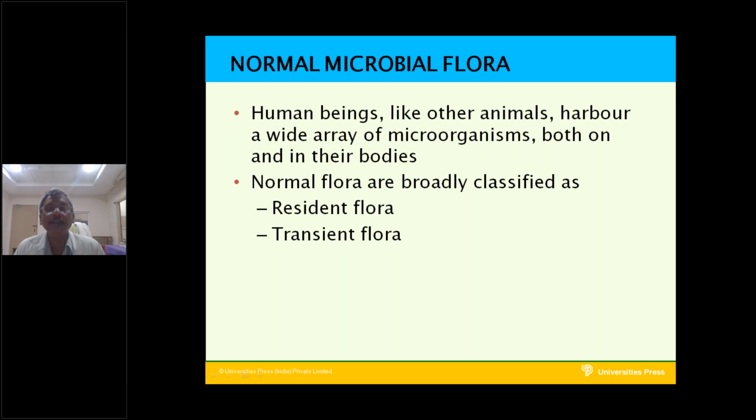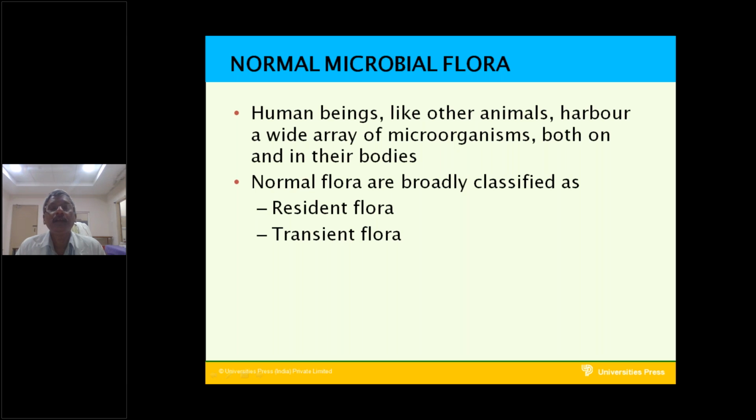Transient flora means they are present at some point of time, for a short period of time. They are called transient normal flora. The first one is resident normal flora and the second is transient normal flora.